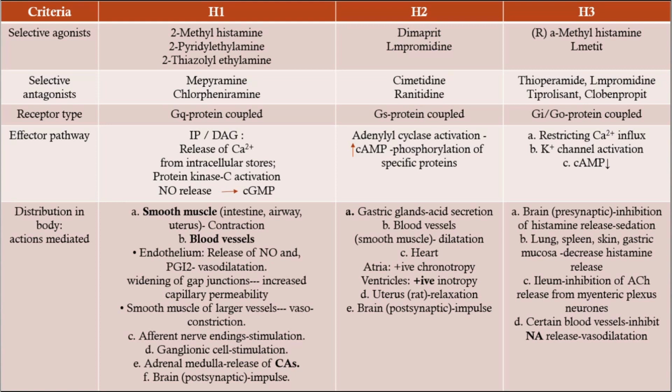Now the H3 receptor is an autoreceptor, so that inhibits ultimately release of histamine. Lastly, there is the H4 receptor. Now the H4 receptor was found by molecular cloning, right? The H4 receptor is present on eosinophils, basophils and mast cells, and it has a role in inflammation, right?